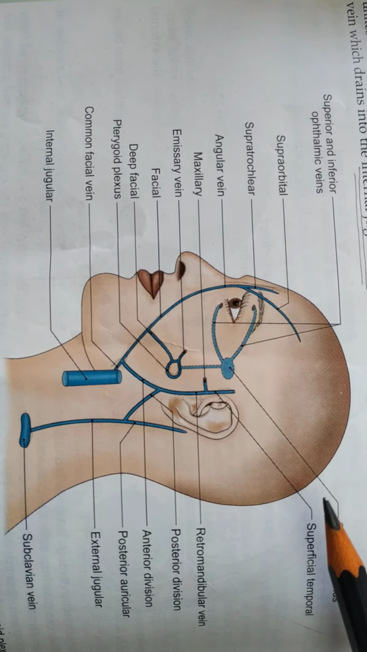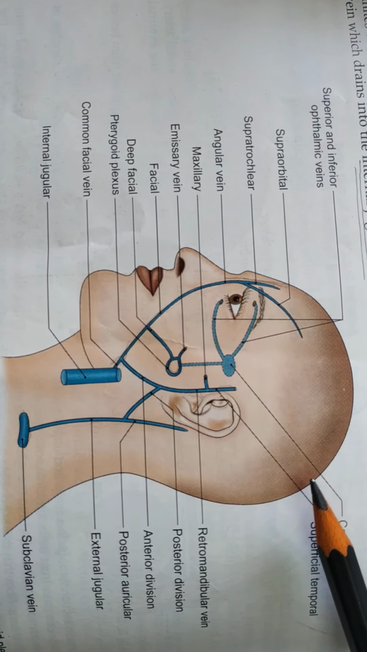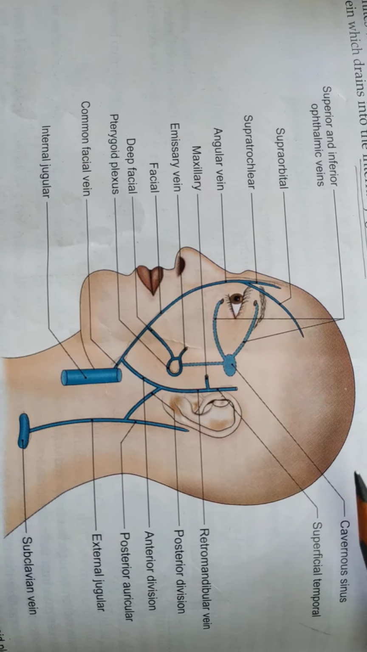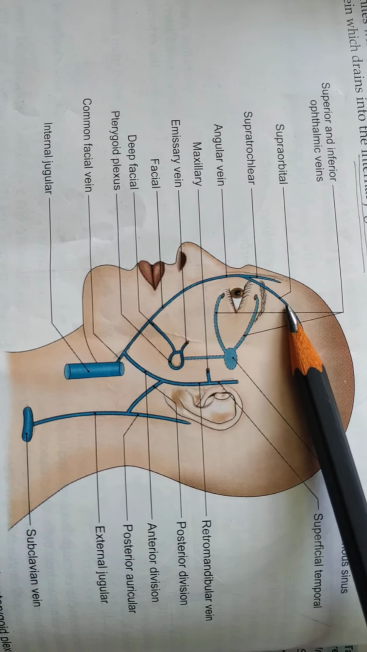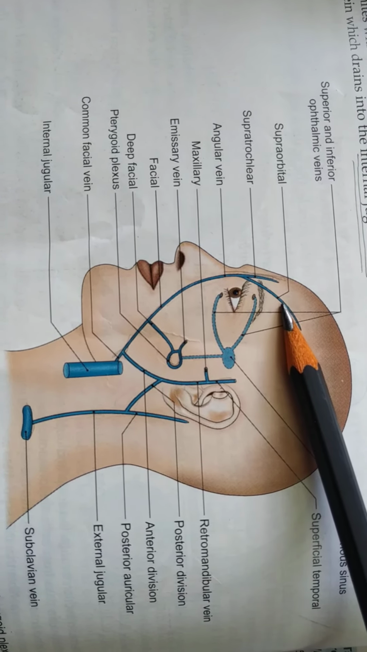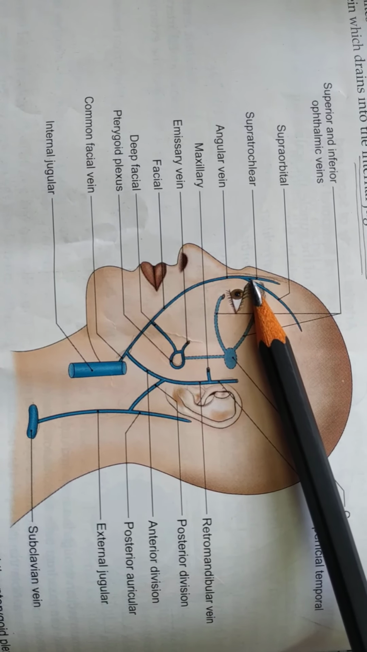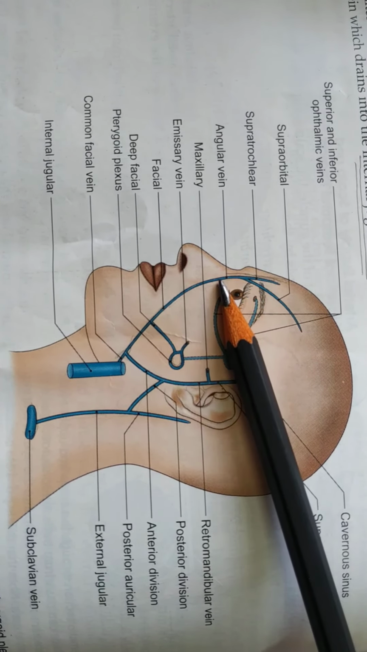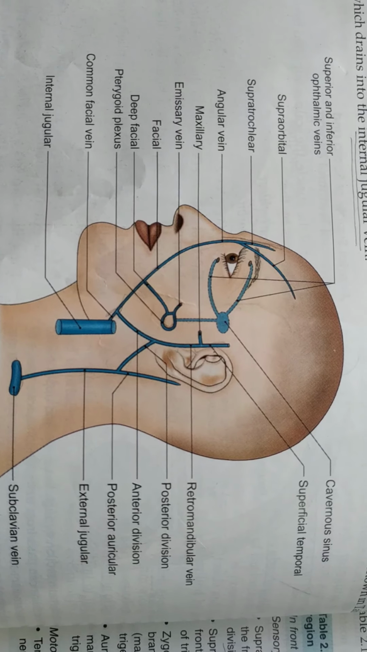Now we will discuss the venous drainage of the scalp. The veins of the scalp accompany the arteries. Supratrochlear vein and supraorbital vein unite at the medial angle of the eye to form the angular vein. This angular vein descends downwards and forms the facial vein.